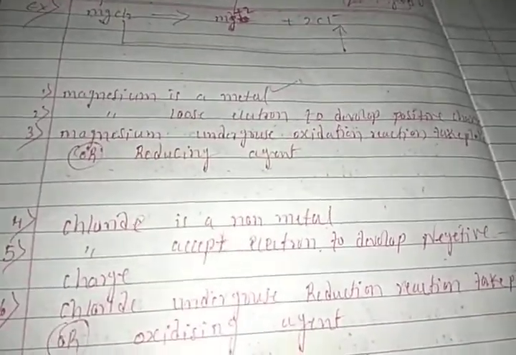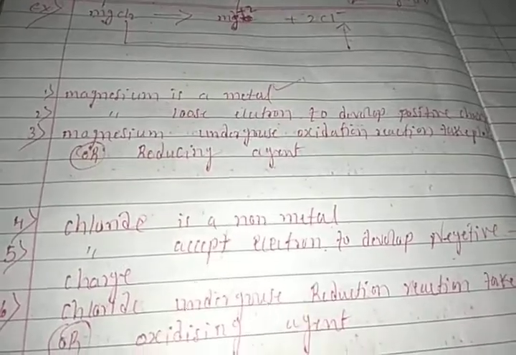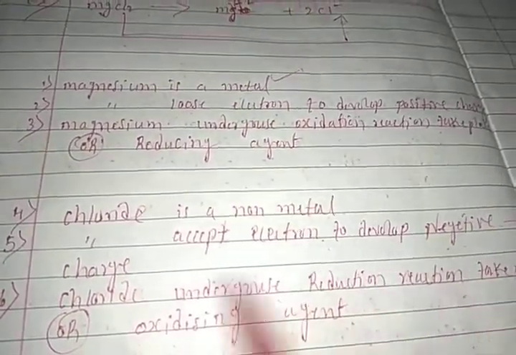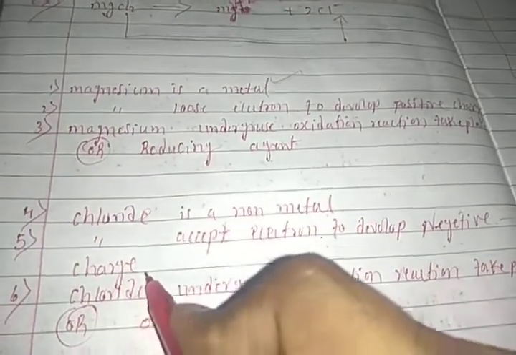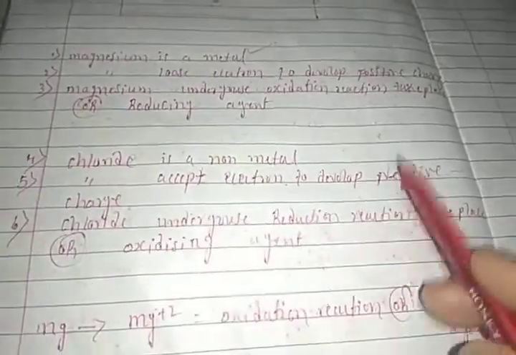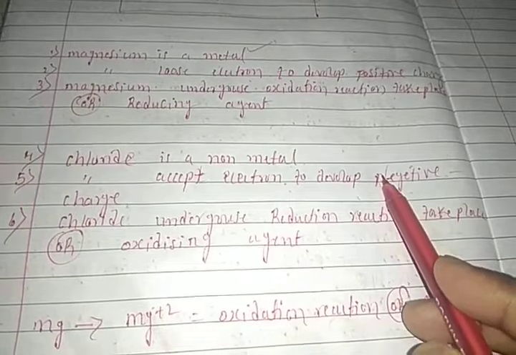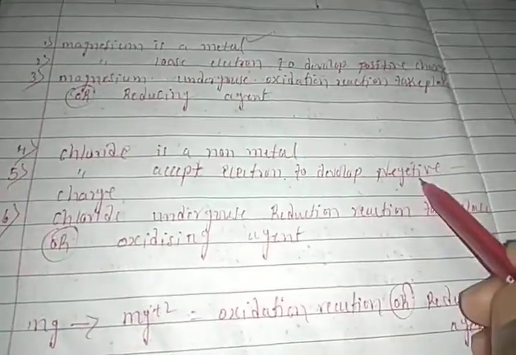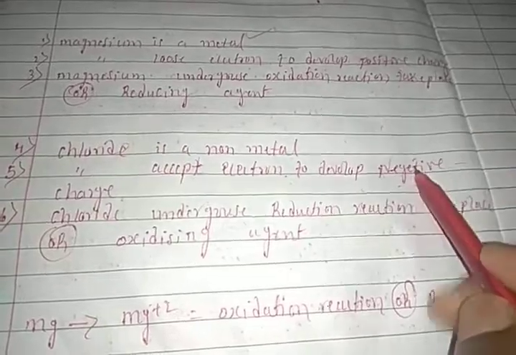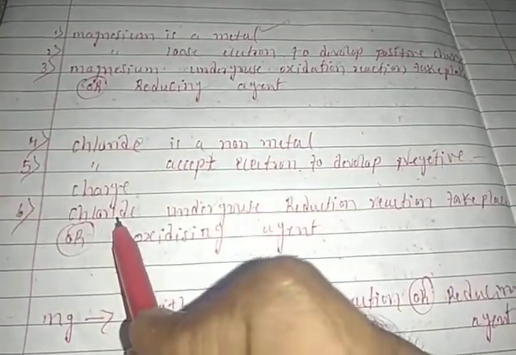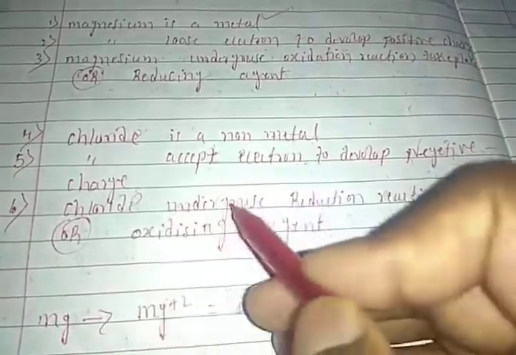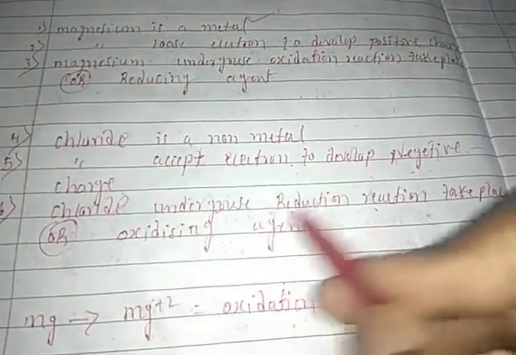Students, chloride is a non-metal. Chloride accepts electrons. After accepting electrons, it develops the negative charge, right students? The species which accepts electrons and develops negative charge, that reaction we call a reduction reaction, right? So chloride undergoes reduction reaction.